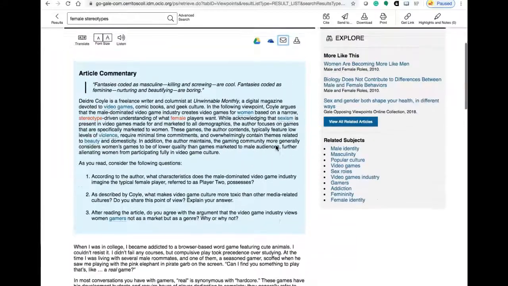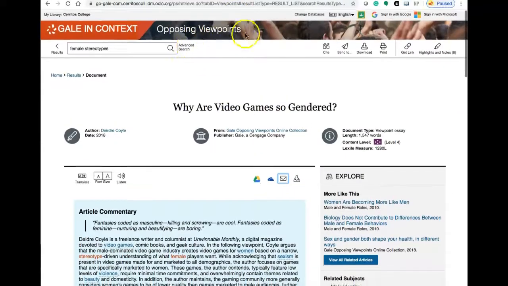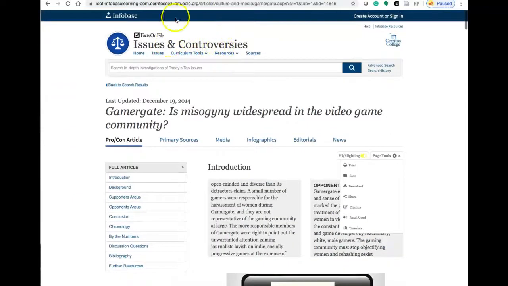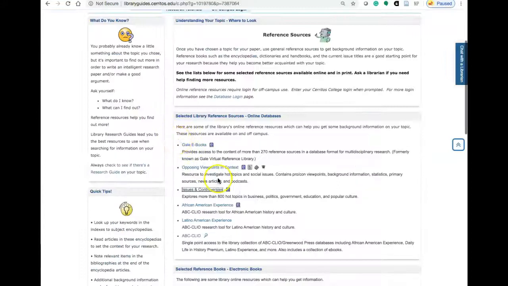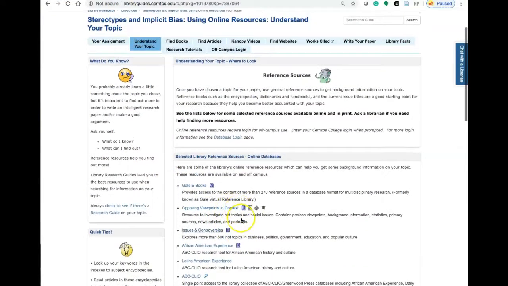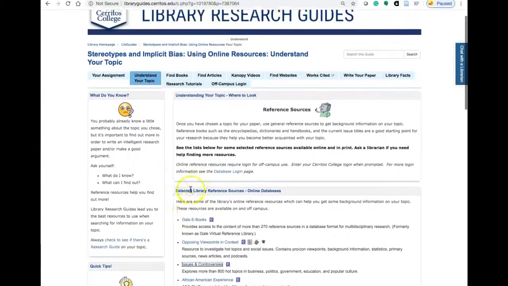Also notice that there are a lot of other ideas within these articles, so I highly recommend Opposing Viewpoints and Issues and Controversies to get started. These are great background databases to get you started, and they have a lot of different types of articles available to you. Great, thank you.